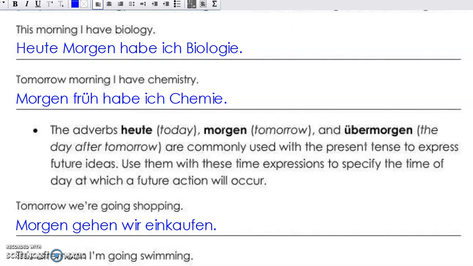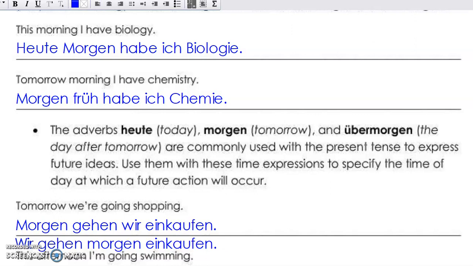So if we want to put our time expression in the third position, and we start with our subject, and then our verb, and then our time expression, how would the sentence look with a different word order? Wir gehen morgen einkaufen is how that would look. All right, let's move on and try the next example.